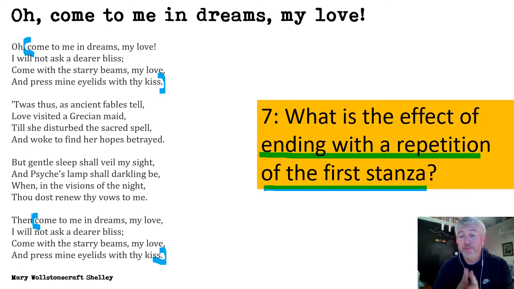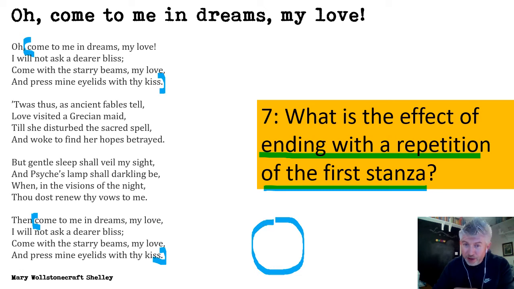When a writer begins and ends with the same content, they're trying to start and finish in the same place, and that creates what's called a cyclical narrative, which goes round in a circle, starting and finishing in the same place. So what I want you to think about is, what is the effect of that? What is the deeper meaning in this poem, or what is the consequence in this poem of starting and finishing in the same place?